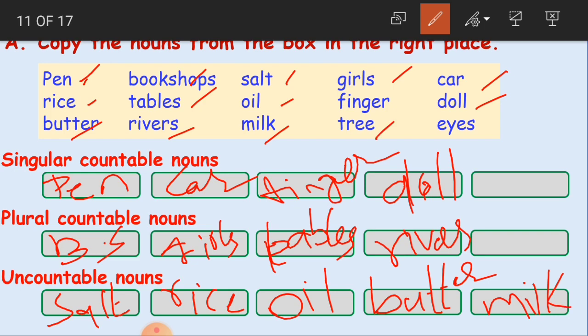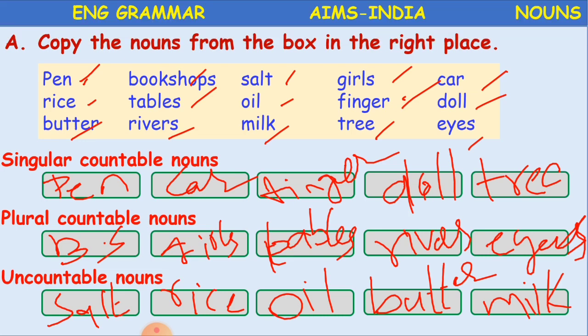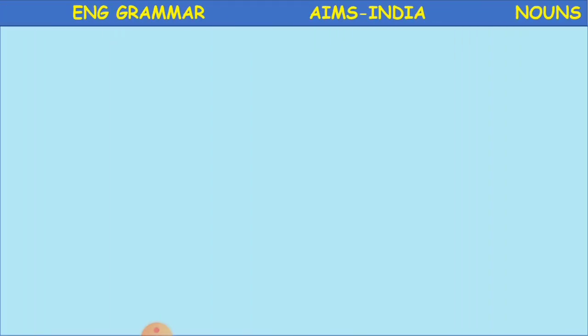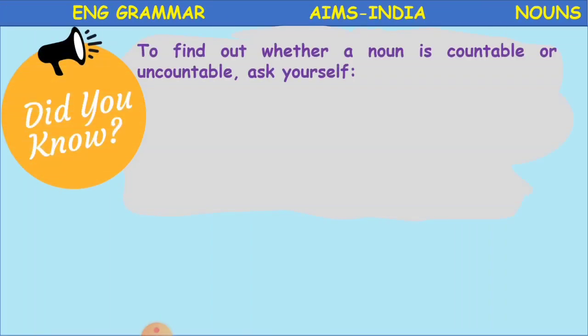Milk. We can't count. So uncountable. Tree. Singular. Only one tree. So that is why it becomes a singular countable noun. Ice. Can we count ice, children? Yes. So this becomes a plural countable noun. Okay, clear, children? So like this you have to identify whether it is singular, plural or uncountable. Clear? We'll look at some more things here.